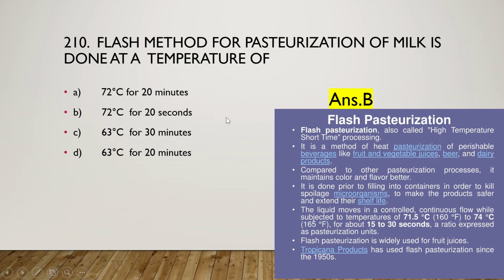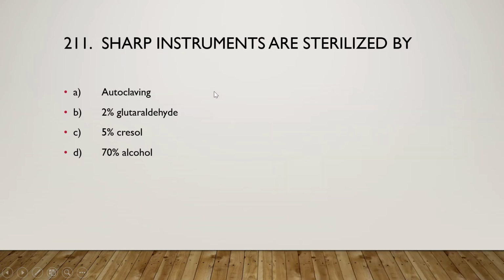Okay, so move on to the next question: sharp instruments are sterilized by autoclaving, 2% glutaraldehyde, 5% cresol or 70% alcohol, and the right answer is option C, that is 5% cresol is used for sterilizing sharp instruments.